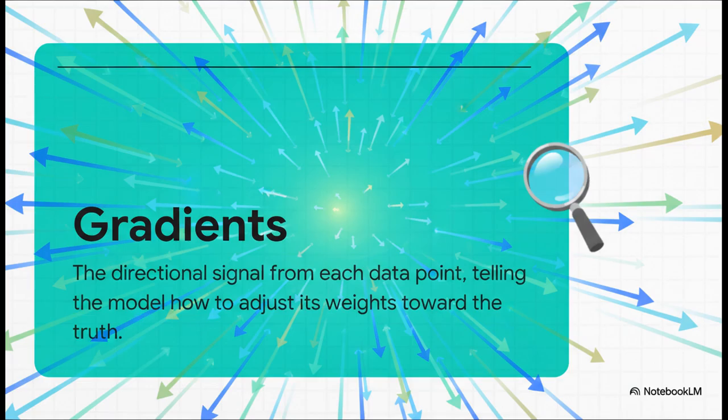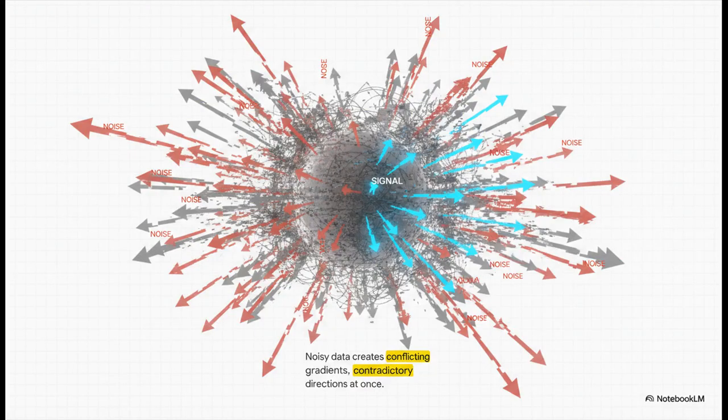You can think of every good piece of data as providing a clear directional signal, a gradient, that tells the model, hey, tweak your parameters this way to get a little closer to the truth. But noisy data does the exact opposite. It creates conflicting gradients. Let's go back to that chip versus scratch example. One label is pulling the model's parameters in one direction, while the other label is pulling them in a totally different one for the exact same thing. The model is being told to go left and right at the same time. These signals interfere, they cancel each other out, and they just flatten the overall direction of learning.